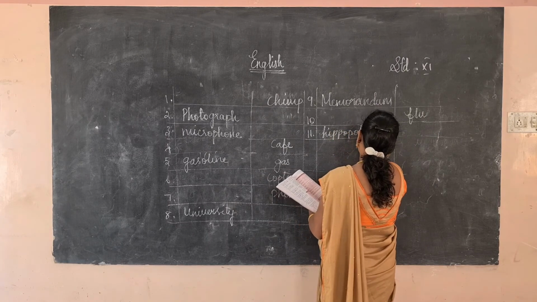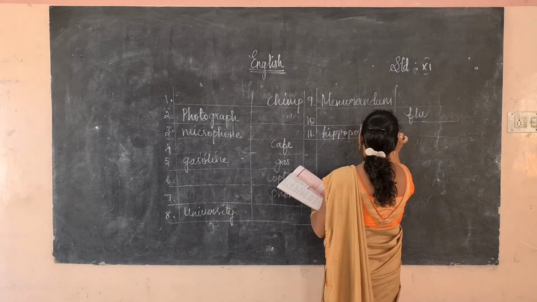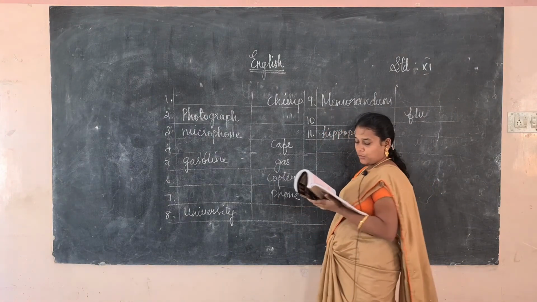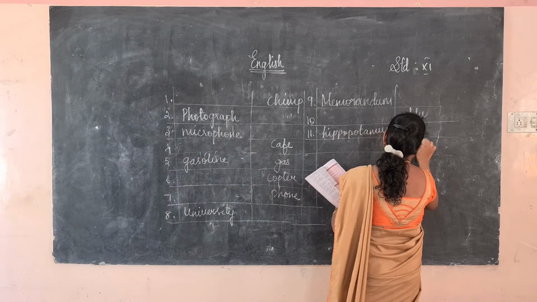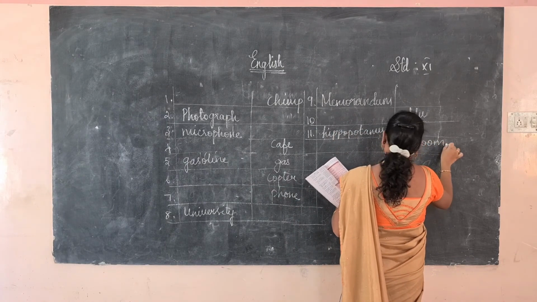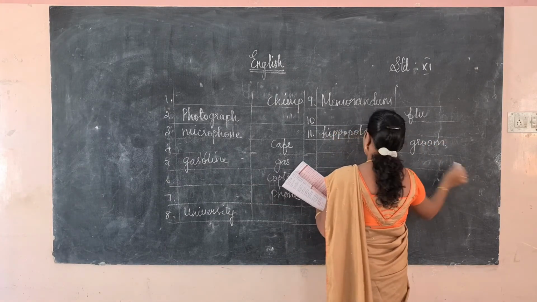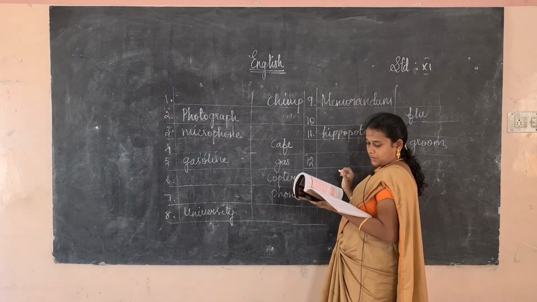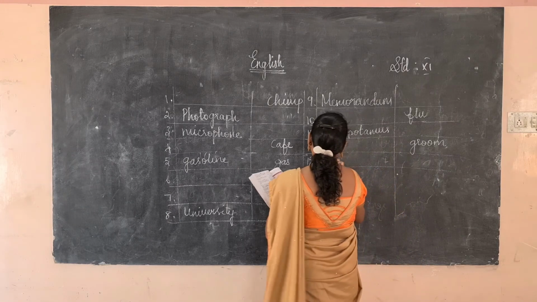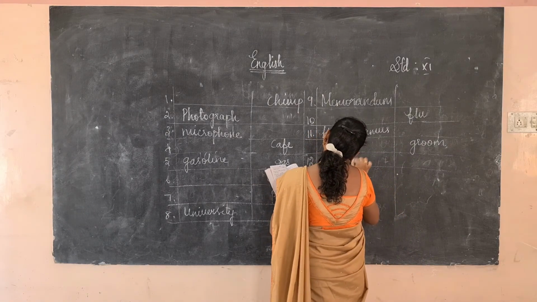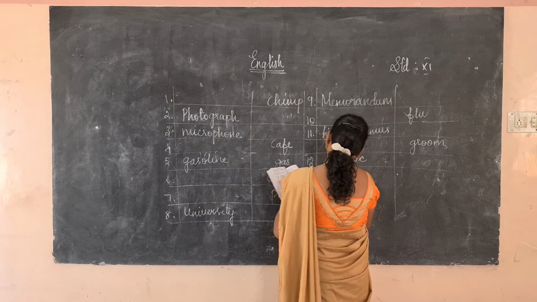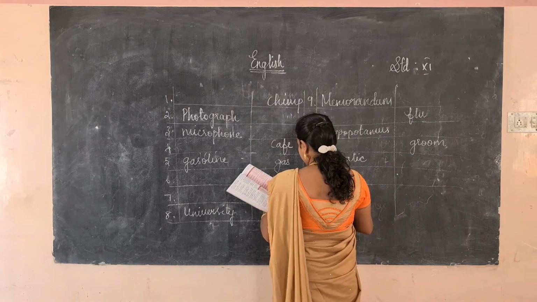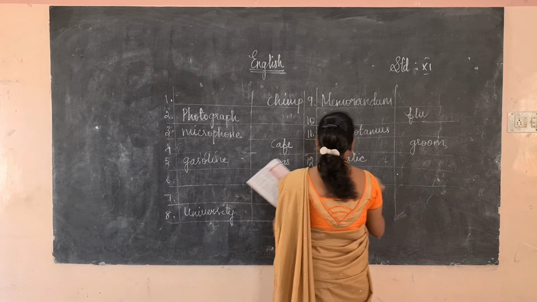Next, bridegroom, groom. Twelfth, fanatic. Demonstration, so the answer is demo.